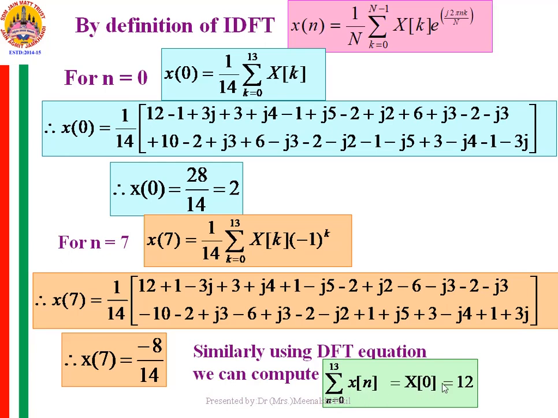This is obtained by substituting k is equal to 0 in the DFT equation, so the twiddle factor term becomes 1. Capital X0 is given, which is 12. Therefore, the value of the summation is equal to 12.